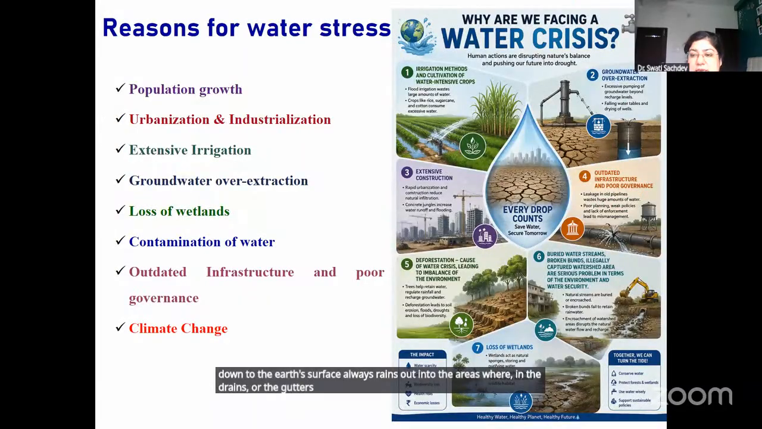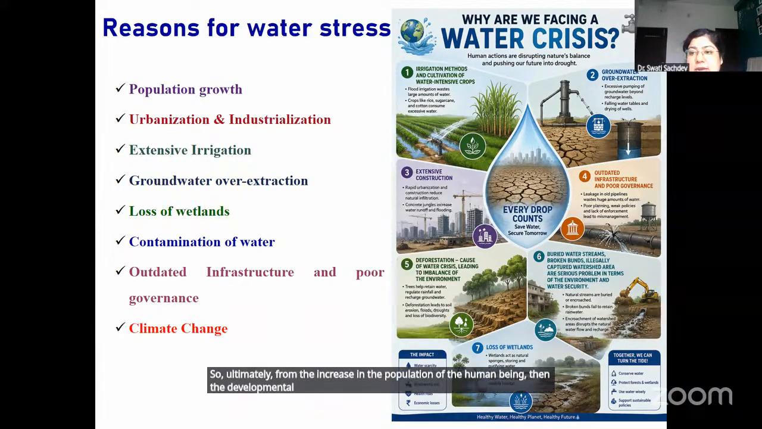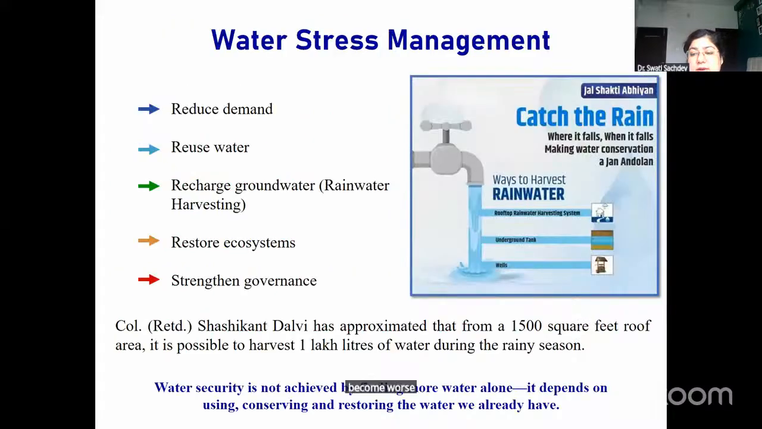Gutters where it gets contaminated, and because of the drought condition, it has become difficult for the people to access fresh water for their normal activity. So ultimately, from the increase in the human population, the developmental activities and the climate change, all these things have resulted in water stress, which is continuously increasing, and in the future it is going to become worse. So there is a need for managing this water stress.